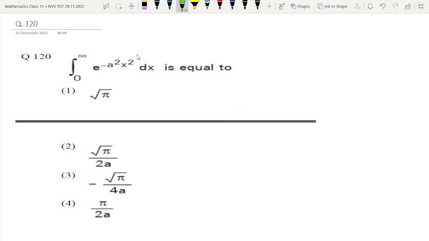So this question is related to gamma function. As you have already studied gamma function and beta function in your graduation, this is a graduation level question. So how to find this integration?